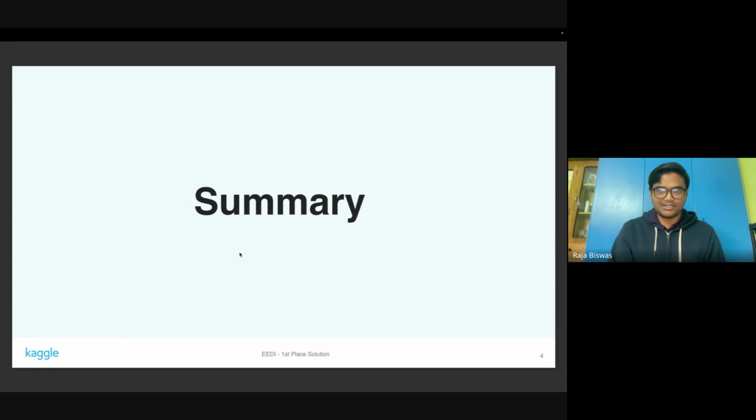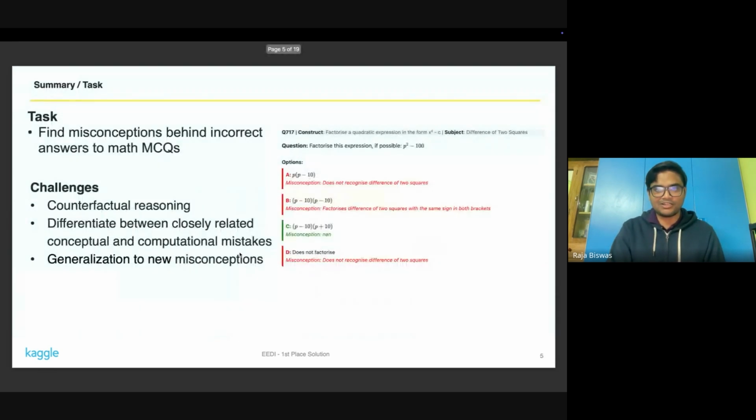So moving on, I'll describe the task and my solution summary. So in this competition, the task was to find misconception behind an incorrect answer to a diagnostic math MCQs. One of the example of the diagnostic MCQ can be found in the right-hand side. Specifically, we would be given a math question and 4 options. Interestingly, we would also be given the correct solution for it. And for each of the incorrect one, we have to predict what would be the best misconception from within a set of around 2,500 misconceptions.